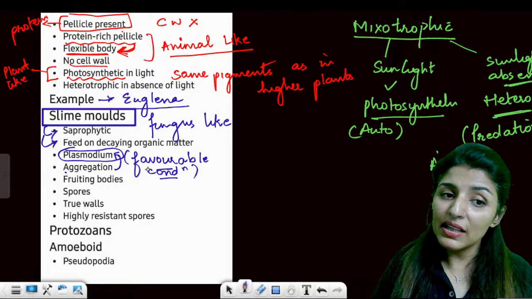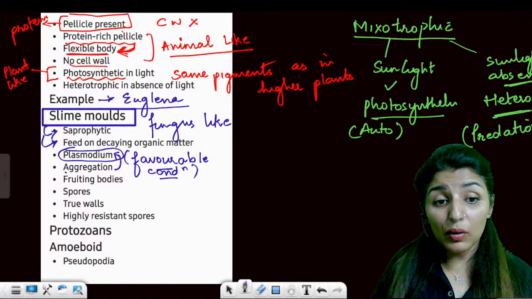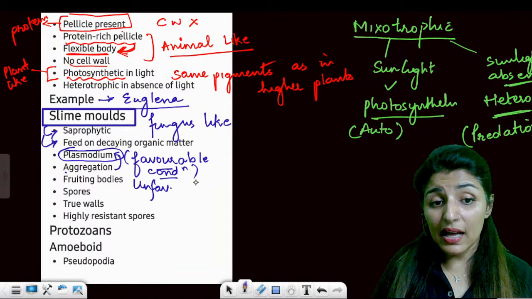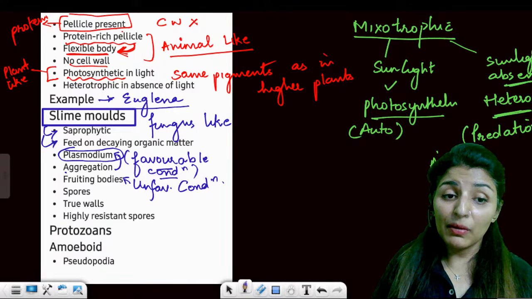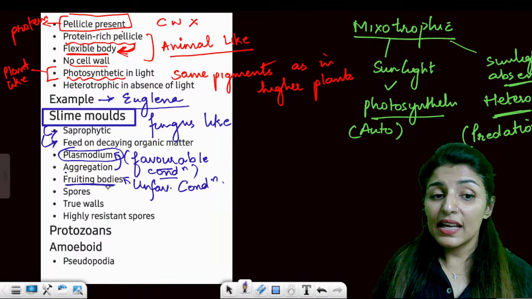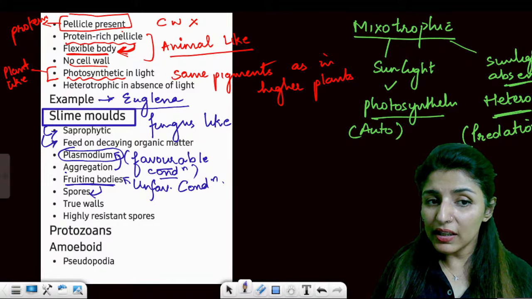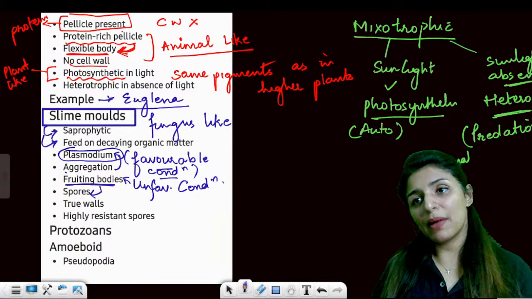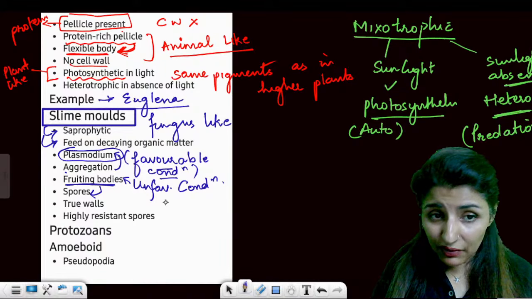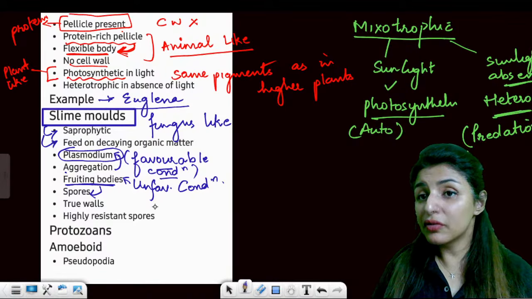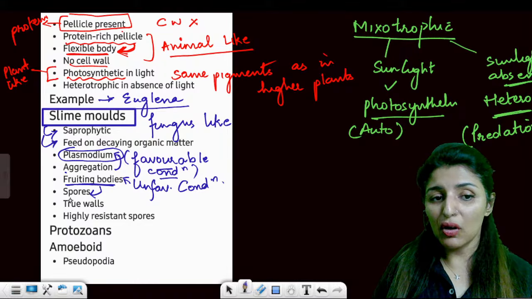And when do they form this aggregation? Only during the favorable conditions. But as unfavorable conditions arrive, they start forming fruiting bodies. And what do fruiting bodies produce? They produce spores. Are you getting that? So in favorable conditions, plasmodium is the name of their aggregation. And during the unfavorable conditions, they start producing fruiting bodies, and these fruiting bodies will lead to the formation of spores.